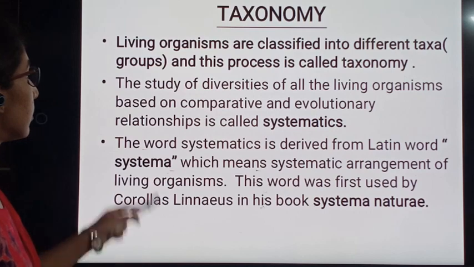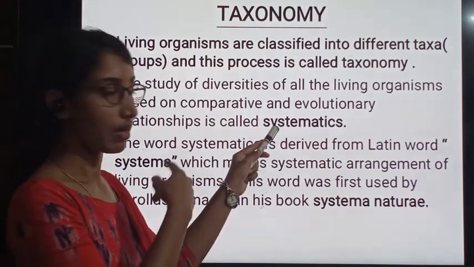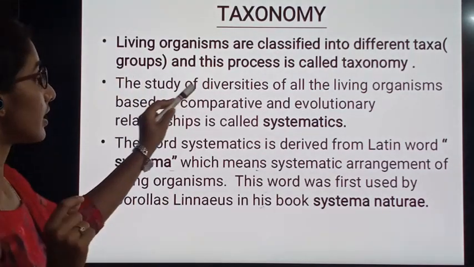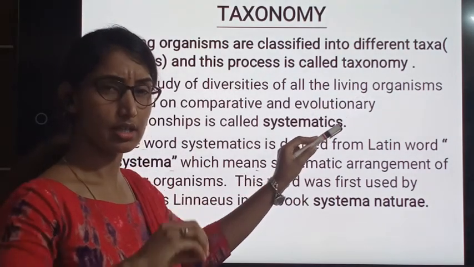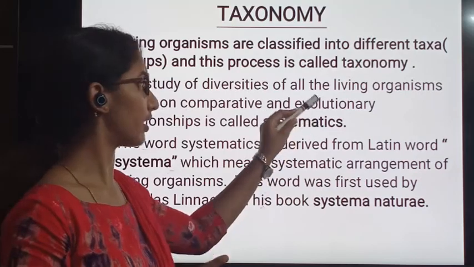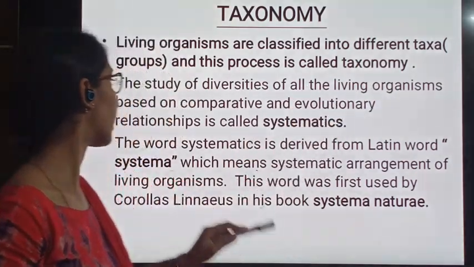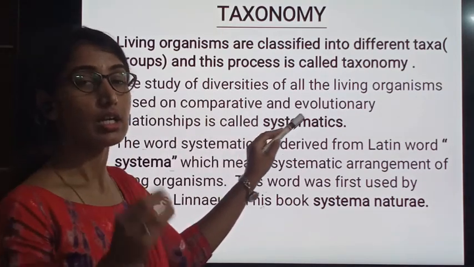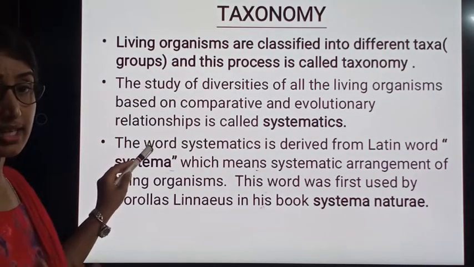So that is what shows the relationships. We call it systematics. The study of the diversities of all the living organisms. Millions of different species are there. Studying all that diversity based on comparative and evolutionary relationships, we call it